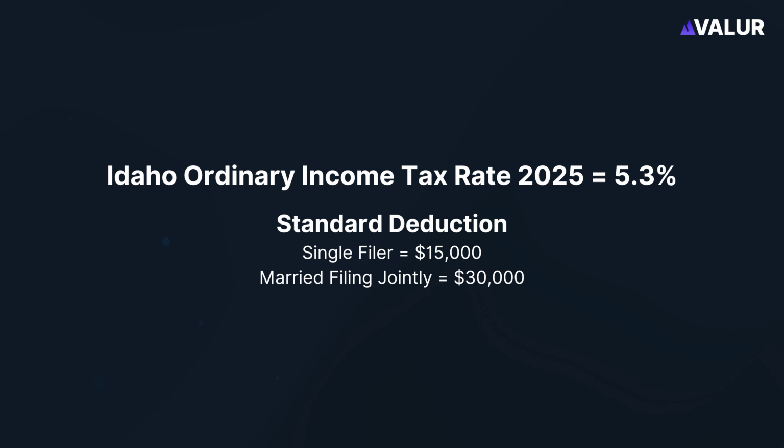Unlike federal income taxes, Idaho taxes income at a flat rate of 5.3%. Moreover, Idaho also has a standard deduction that is $15,000 for single filers and $30,000 for married filing jointly. So let's say Jack, with his $350,000 in ordinary income, lives in Idaho. He would qualify for the $15,000 standard deduction, reducing his taxable income to $335,000. With the flat tax rate of 5.3%, he would pay state-level taxes of around $18,500.